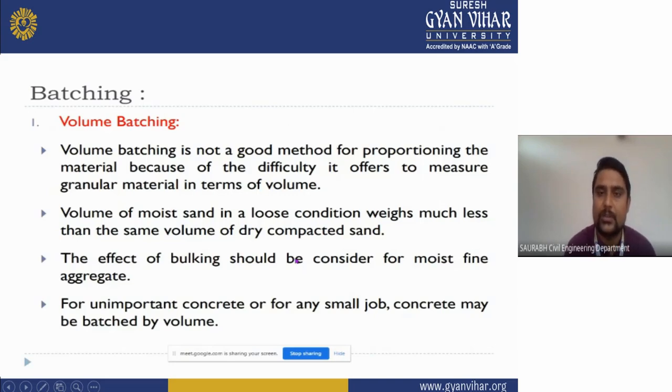And suppose you are doing volume batching. If one sand is dry and one sand is wet, then what will happen? Wet sand will come in the box in a very small amount, but dry sand will come in the box in a very large amount. So that will not be as accurate as weight batching. That's why volume batching is not popular and not as accurate as weight batching.